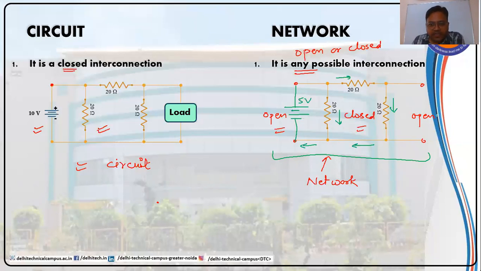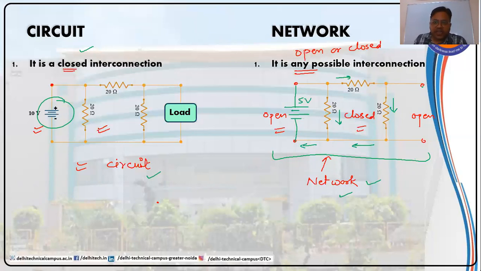If it has an open path here, the whole interconnection will not be regarded as a circuit. It would be regarded as a network. So I guess now you know the difference between circuit and network. A circuit must be a closed interconnection, whereas a network may be open or closed. A circuit must have an energy source in it, whereas a network may or may not have an energy source in it.